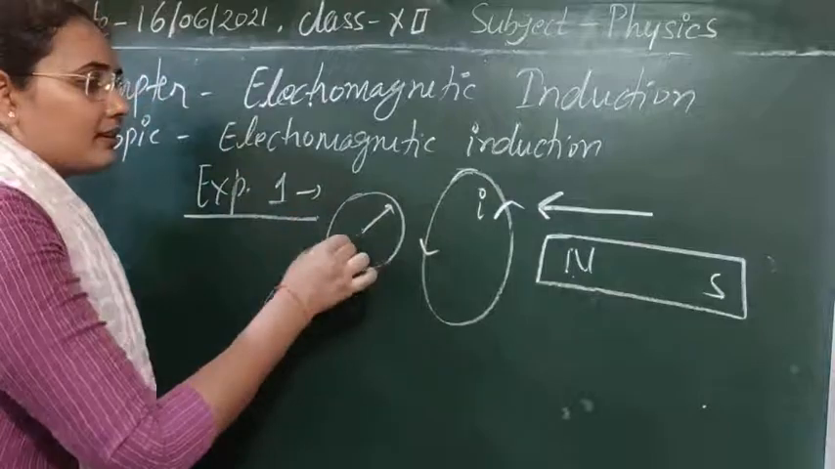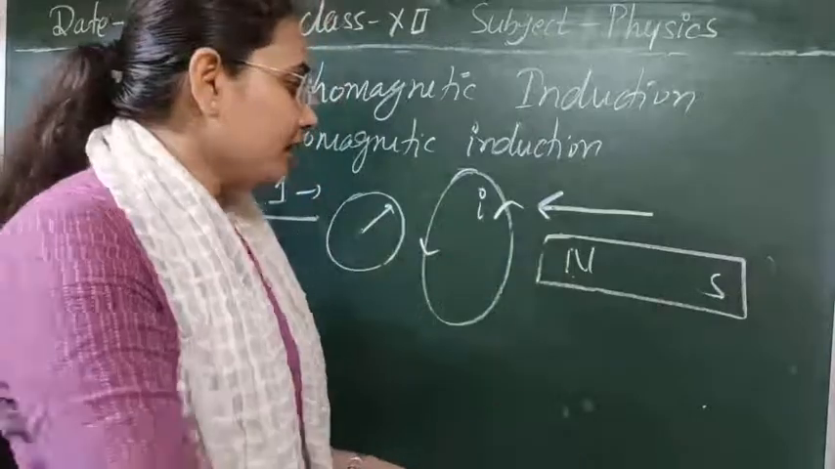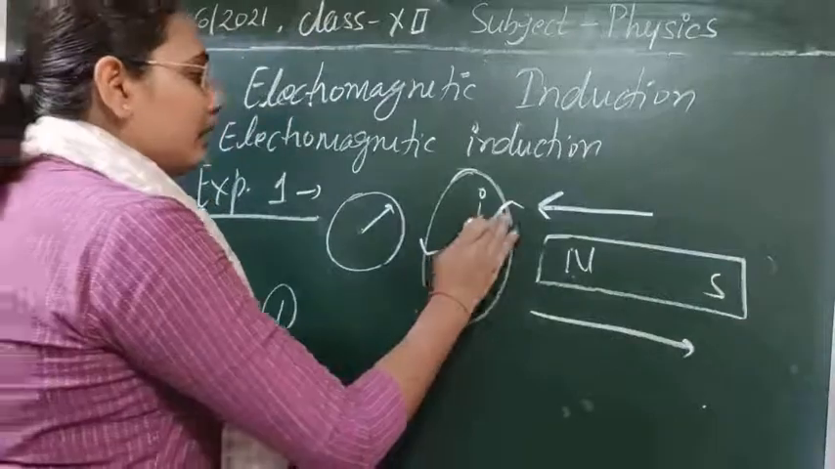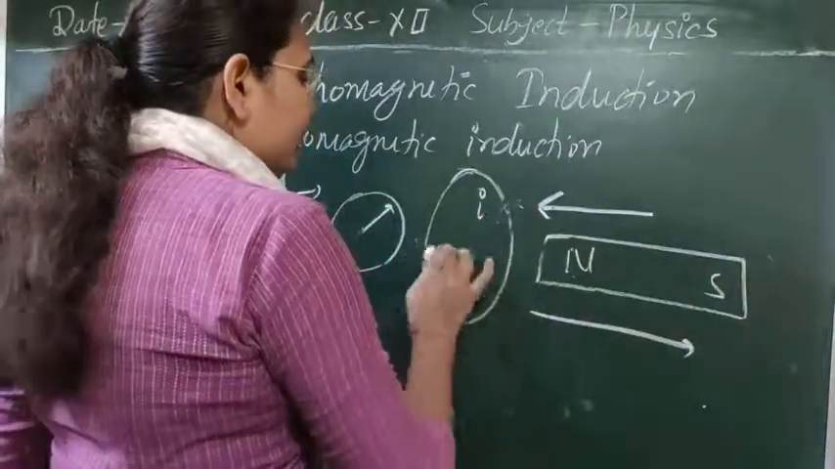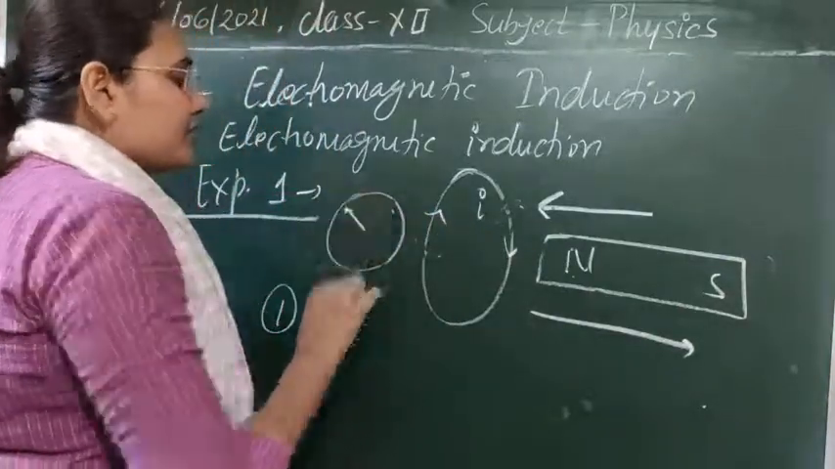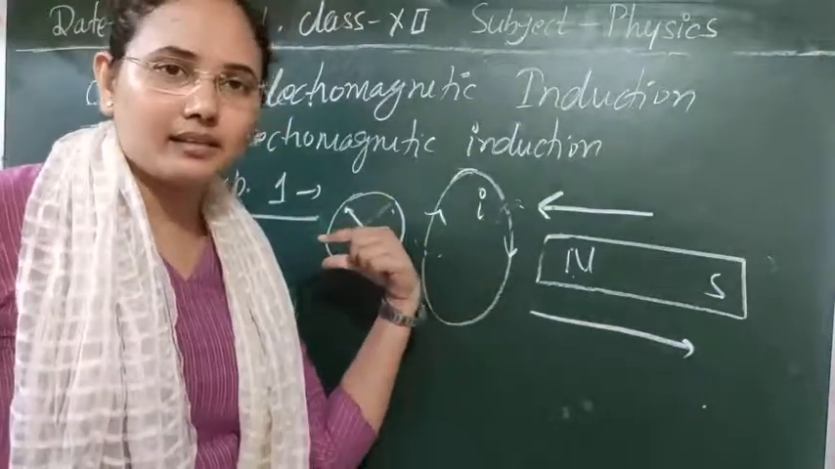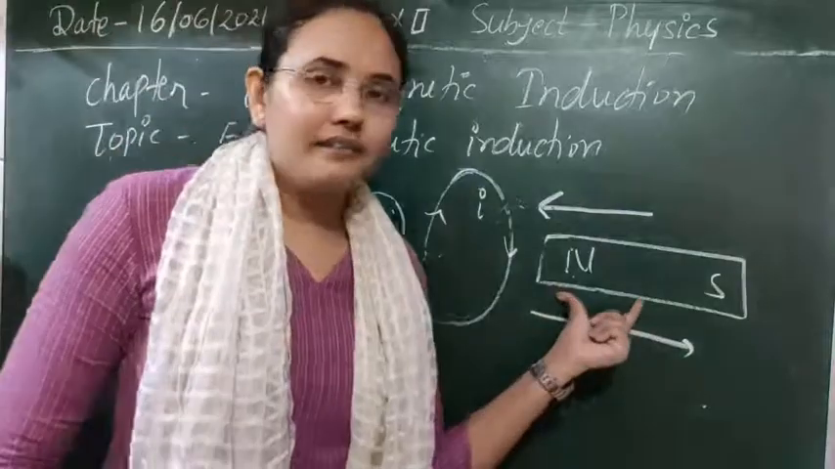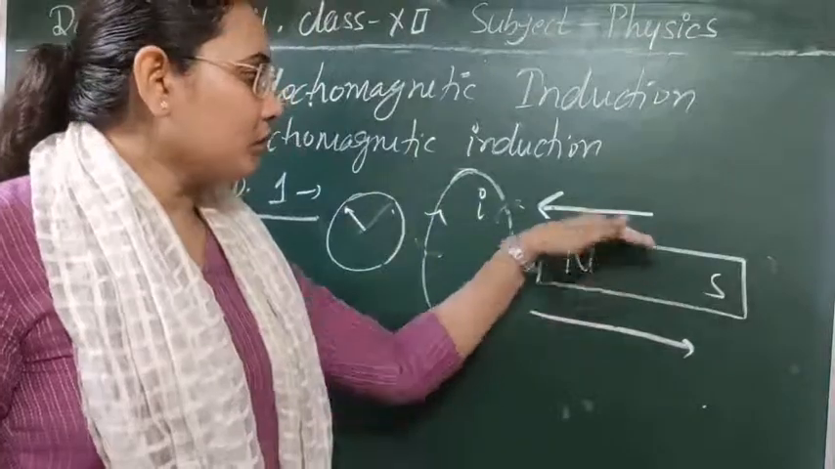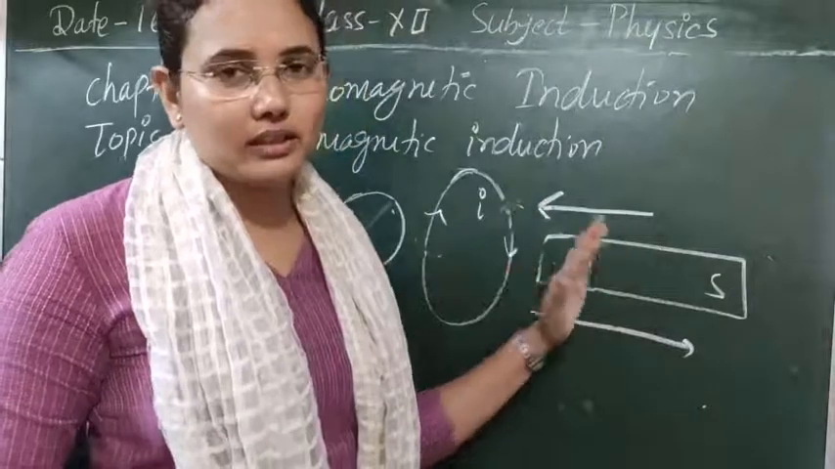It means we can detect that the current is generated here due to the variation of magnetic field. Whenever we take this magnet away from the loop, the current is set up in the opposite direction to the previous one, and again we get a deflection in the galvanometer. It means a current is set up here, but in a different direction. Clear? Next, if you bring the south pole of this magnet towards it, or take it away, the same phenomenon happens for the south pole also.